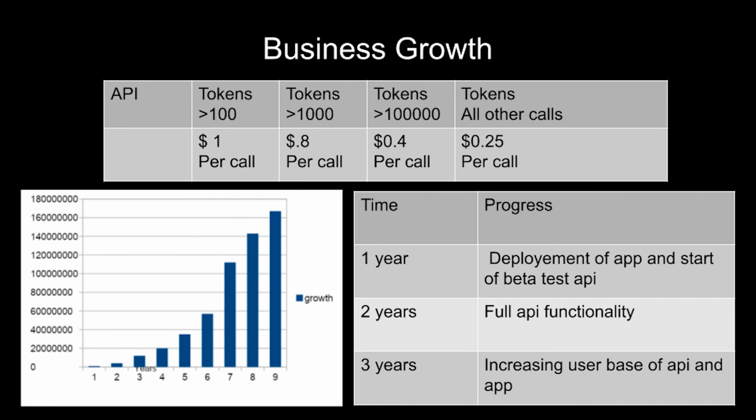Now, our timeline. In 1 year, we'll be expecting a deployment of the app and start of the beta test API. In 2 years, we're expecting full API functionality. In 3 years, we're expected to increase our user base of the API and the app through marketing and adding more features. And on the graph on the left, you can see our projected growth.